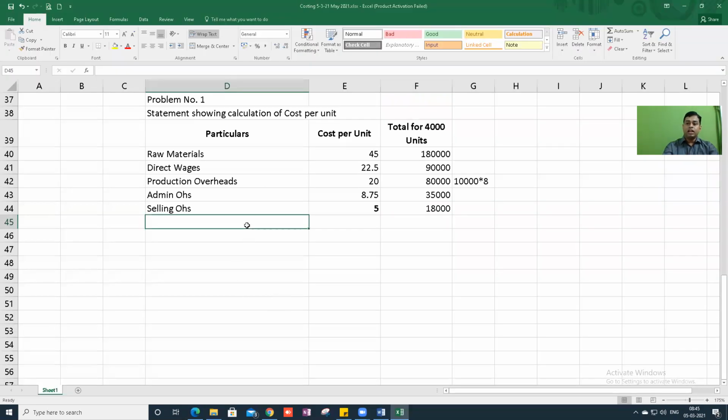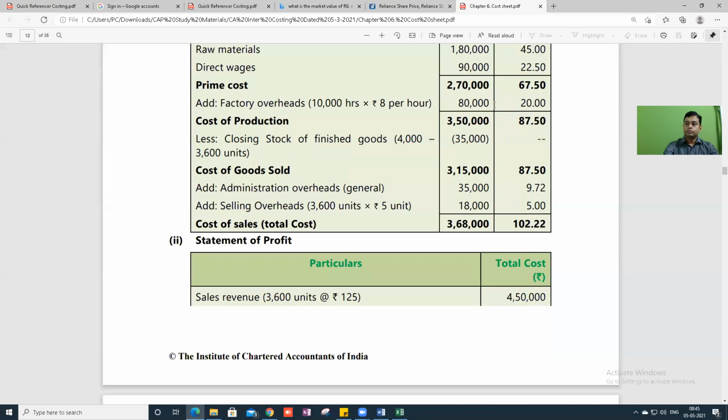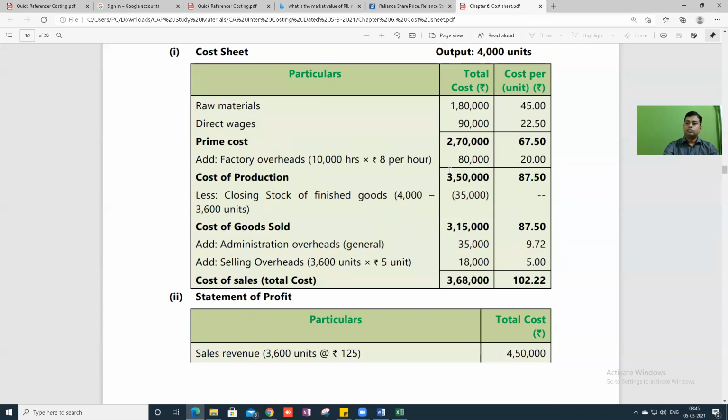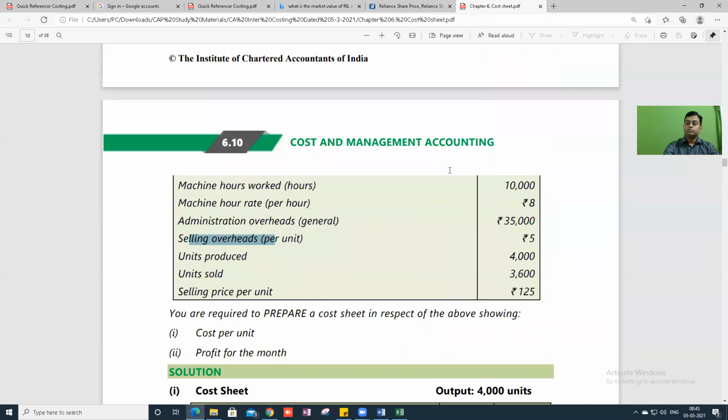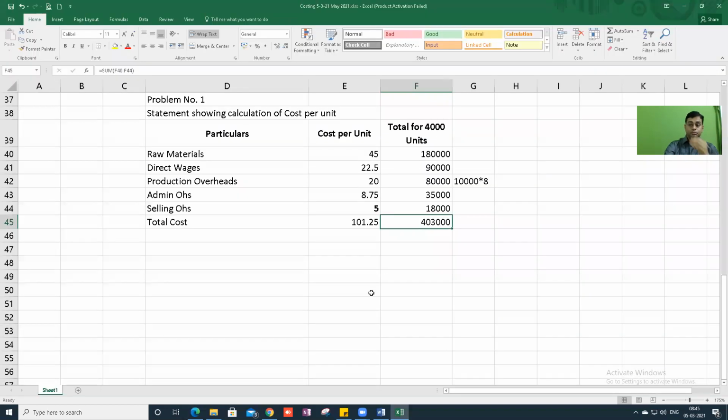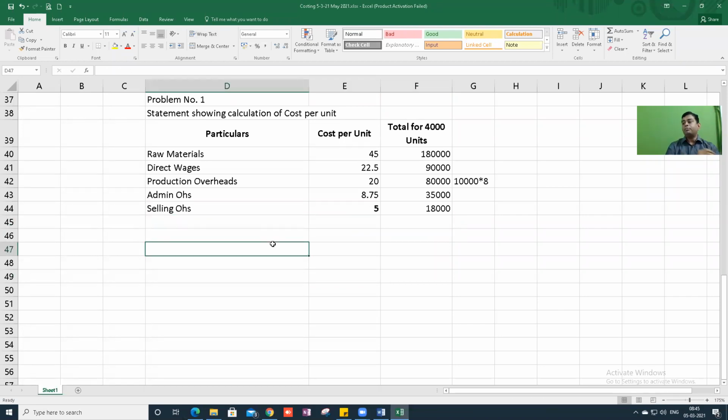Okay, now can you calculate total cost? Total cost per unit is 101.25. Delete this, copy up to this.